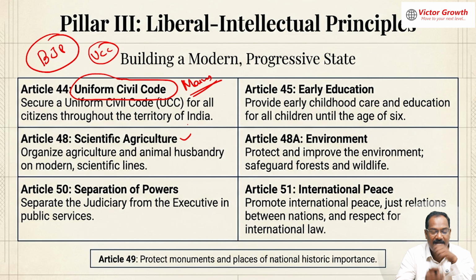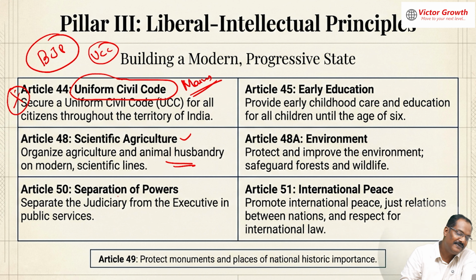Scientific management of agriculture: high yielding varieties, the Green Revolution, animal husbandry, Amul, all this is an example. So most of this welfare state we have implemented. Some of them we have not implemented, like the uniform civil code. Goa has it because of the Portuguese inheritance, and Uttarakhand is the first modern state which has implemented it.